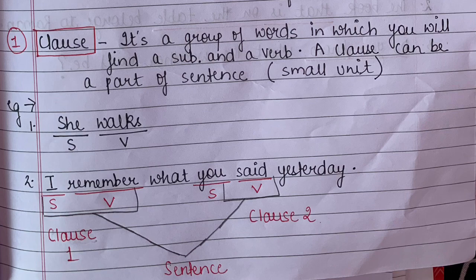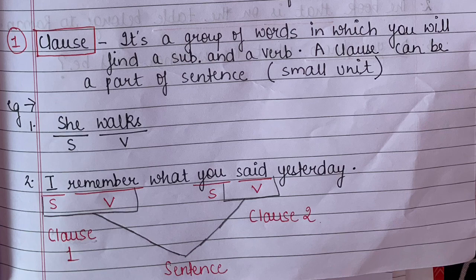Let's see this one. Number one: She walks. Now can I say that this is my complete sentence? What do you think about this sentence? Do you think that this is complete or incomplete? If you ask me, is it complete? I will say yes, of course it's complete. Students, it doesn't matter that for completing my sentence I need long sentences. I simply need a subject and a verb, so that it fulfills my desire. My desire is that I want a meaningful sentence. So even if two words are fulfilling my sentence, that can also be a sentence, right?